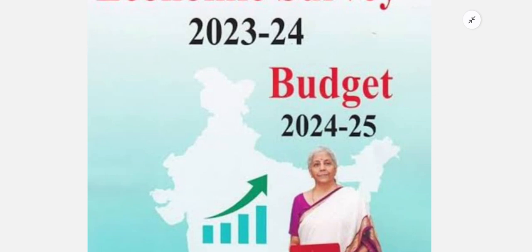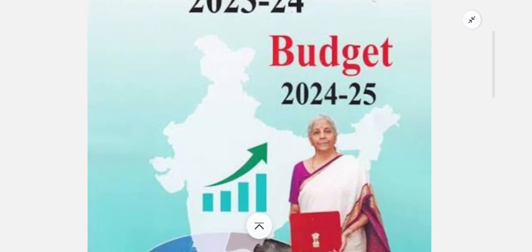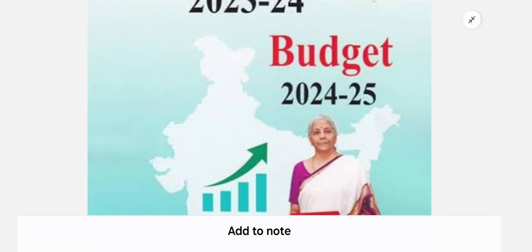Another example would be that economic survey will be estimating things. So India's GDP is expected to grow between 6.3 to 6.8% in fiscal year 2026. So that was the economic survey of 2024-2025. If you want me to summarize economic survey and budget, do tell me.